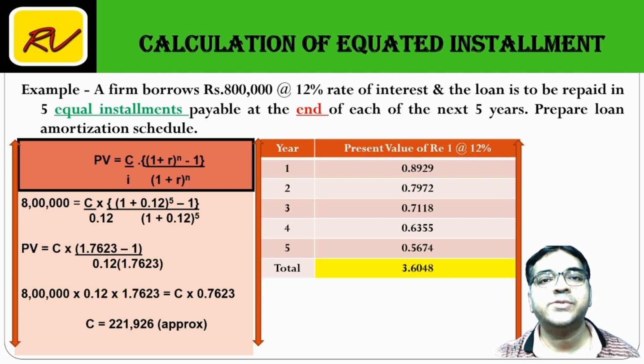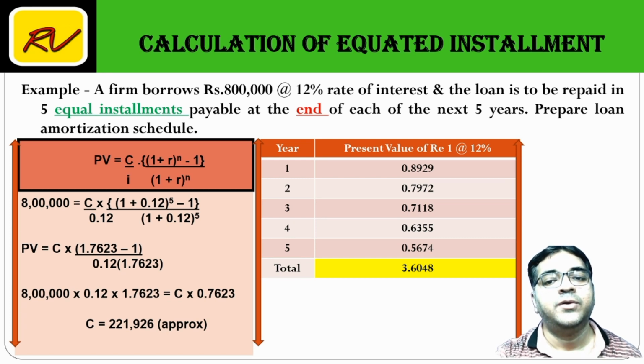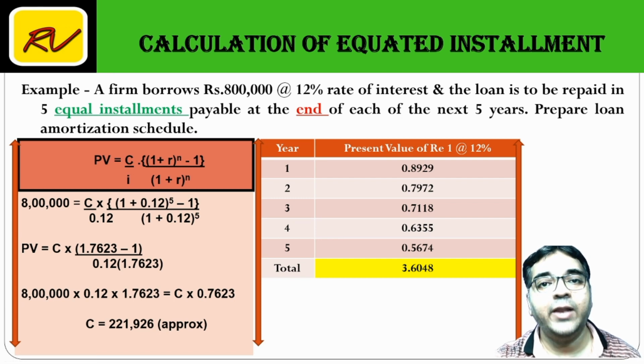Friends, calculator use karo and try it for yourself. 1 divided by 1.12 gives discounted value for the first year. Again divided by 1.12. Dividing means discounting. You get value for the second year, third year, fourth year. I want aggregate value of all 5 years, which is 3.6048.